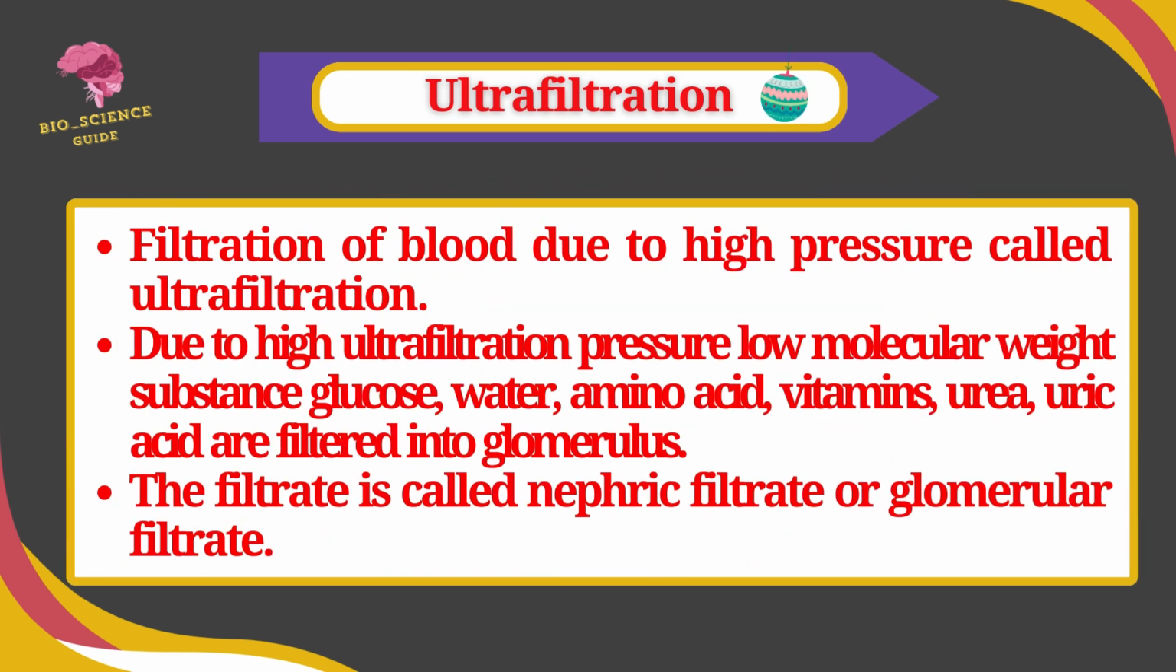Due to the high hydrostatic pressure of blood in the glomerulus, the filtration of blood takes place, called ultrafiltration. Due to this high ultrafiltration pressure, the low molecular weight substances present in the blood like glucose, water, amino acids, vitamins, urea, uric acid, sodium ion, potassium ion, creatinine are filtered into the glomerulus, and the filtrate in the glomerular filtration is called nephric filtrate or glomerular filtrate.